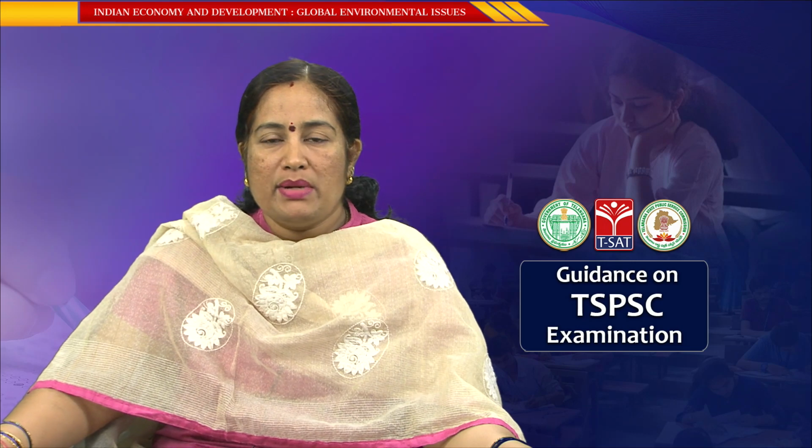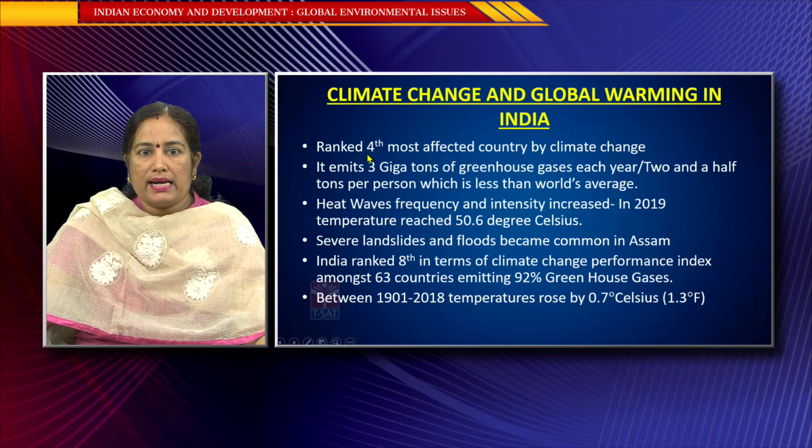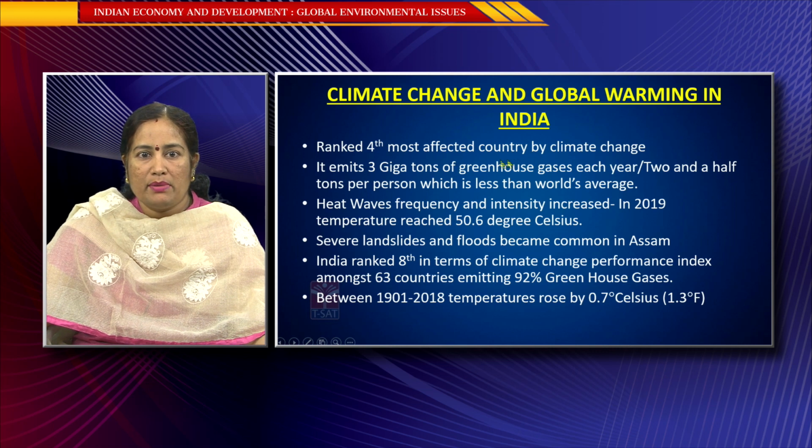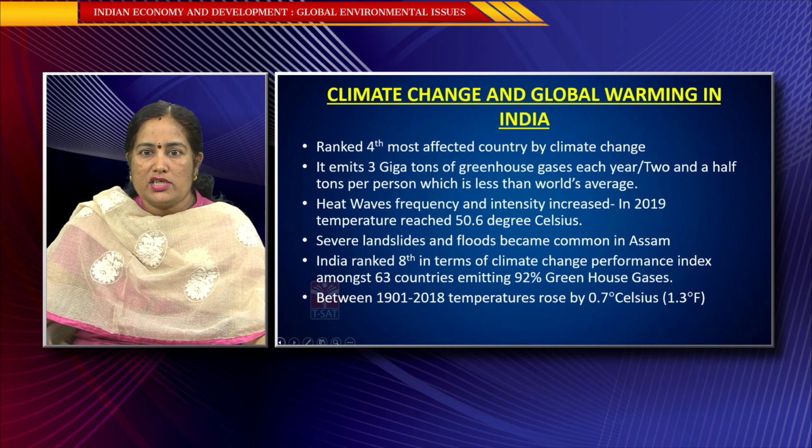And what is the climate change and global warming situation in India? India is ranked 4th as the most affected country by climate change in the world. It emits 3 gigatons of greenhouse gases each year. 2.5 tons per person on average is ejected into the atmosphere in the form of greenhouse gases, which is lesser than the world's average. The heat wave frequency and intensity has increased.